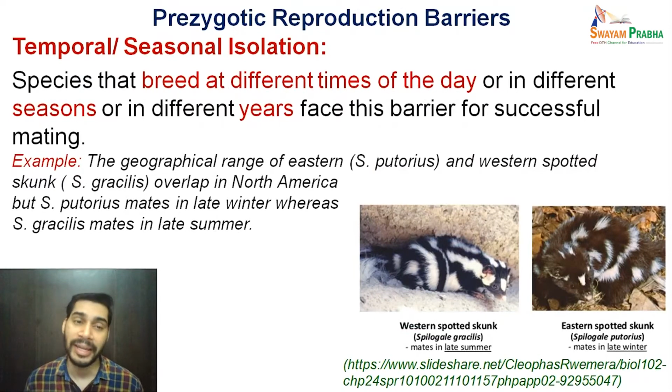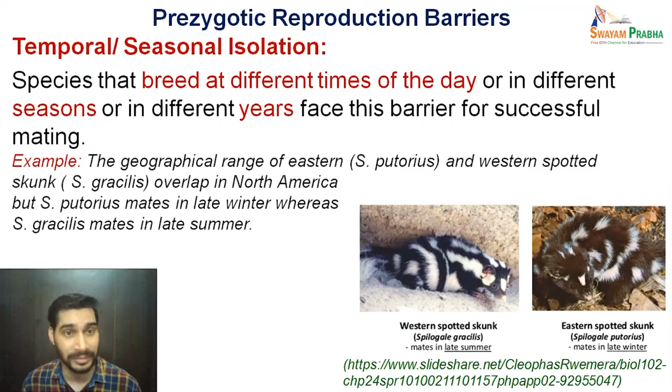Or there can be a difference with respect to years. So different species prefer to mate in different years. Such species face this kind of barrier to successful mating. For example, the geographical range of the eastern and western spotted skunk overlap in North America.